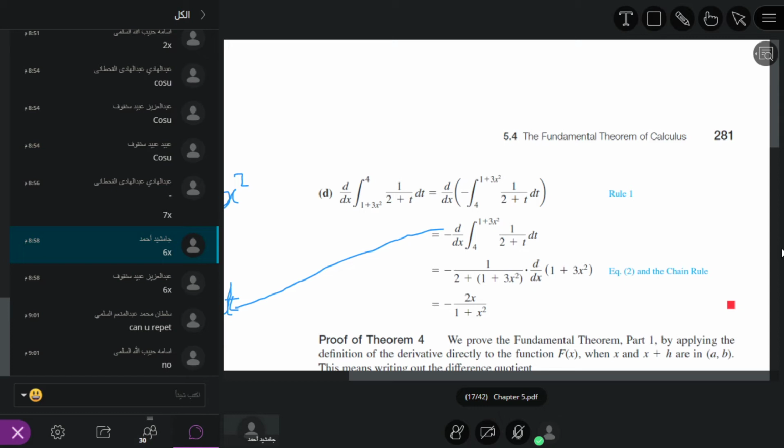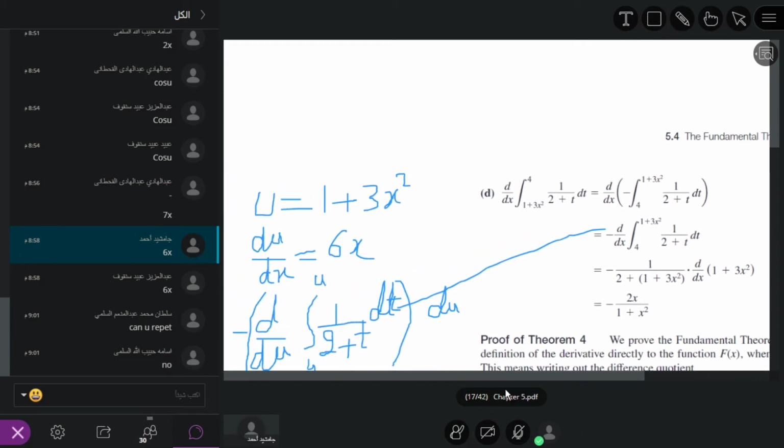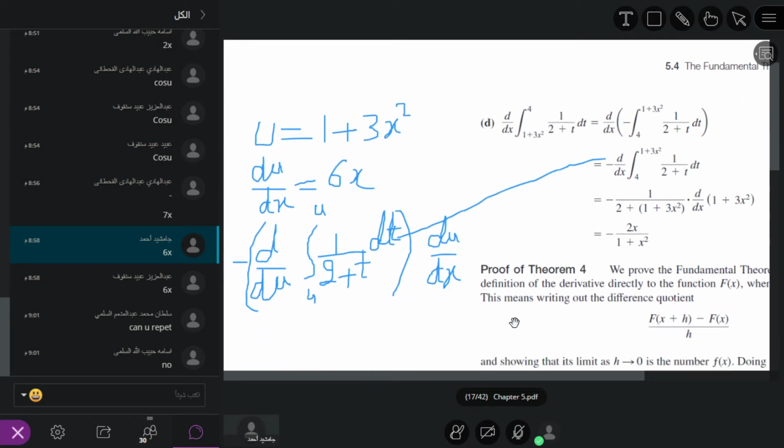Okay, and in the product we have du over dx. So the answer of the first part is equal to minus 1 over 2 plus u. And what is the product answer? It is equal to 6x.